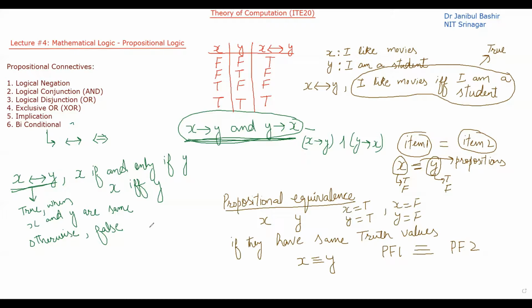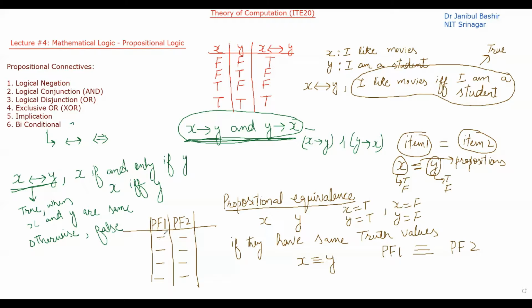I will make a truth table, and I will find all possible truth values for propositional formula 1 and propositional formula 2.